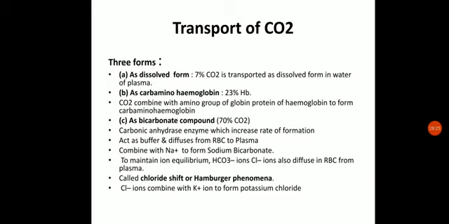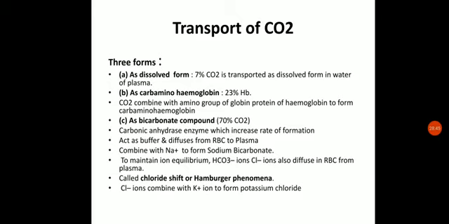Okay, and it is formed by the enzyme carbonic anhydrase. Now these bicarbonate compounds also act as a buffer, which means they maintain the pH of the blood. They diffuse from the RBC to plasma, and will be responsible for maintaining the pH of the blood.